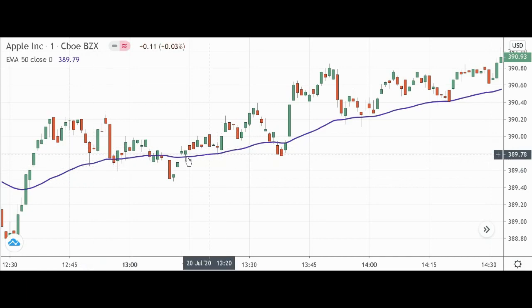I don't know what it is about the 50 EMA. I'm not saying it's magic, but I've noticed that if it goes moderately far above it and then slams down on it, if you bought right when it hit that 50, I mean, look at that right there, almost perfectly. Look at the wick on that candle, right? Then there's a quick bounce, and you can scalp it, meaning you take a quick profit. You're not looking for it to go way, way up here. You're just taking a quick, small profit.